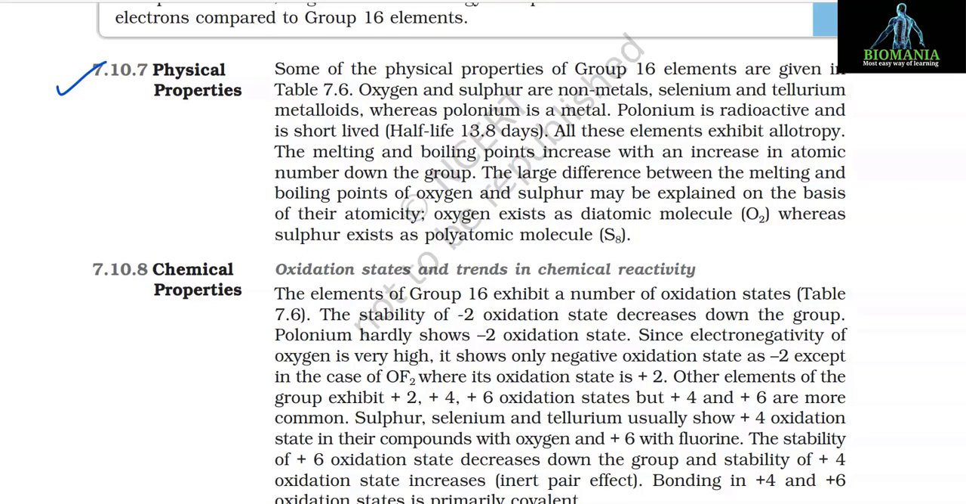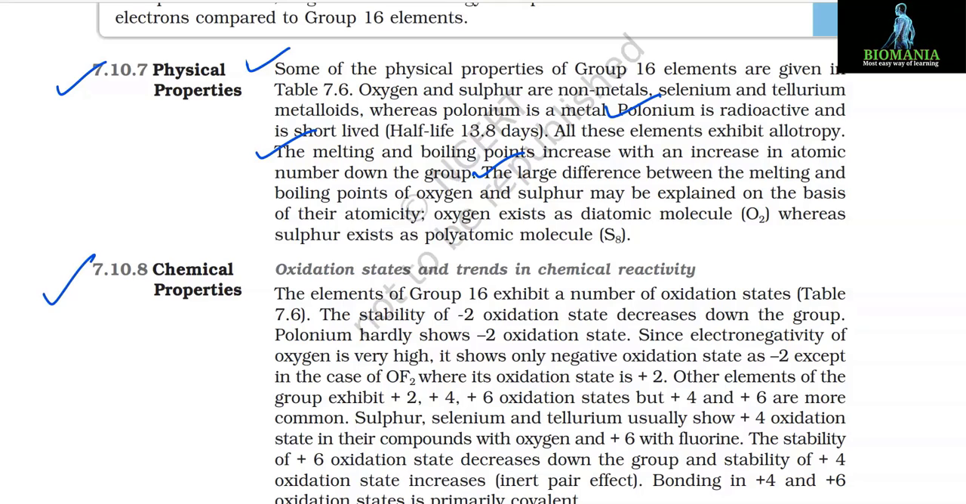7.10.7 Physical properties. Some of the physical properties of group 16 elements are given in Table 7.6. Oxygen and sulfur are non-metals, selenium and tellurium are metalloids, whereas polonium is a metal. Polonium is radioactive and is short-lived. Half-life is 13.8 days. All these elements exhibit allotropy. The melting and boiling points increase with an increase in atomic number down the group. The large difference between the melting and boiling points of oxygen and sulfur may be explained on the basis of their atomicity. Oxygen exists as diatomic molecule, whereas sulfur exists as polyatomic molecule, S8.